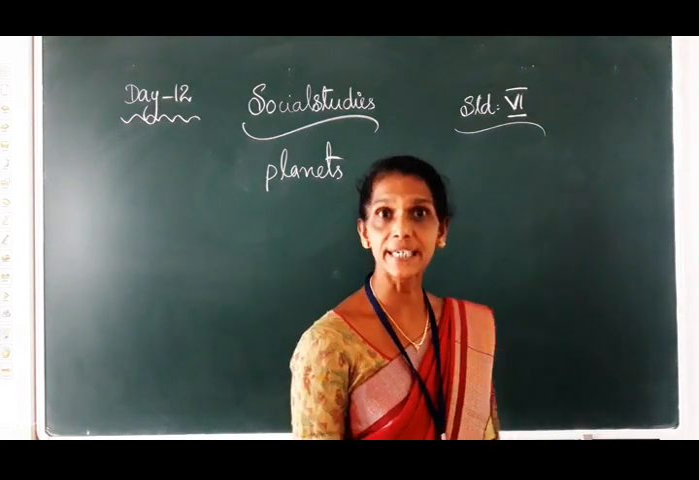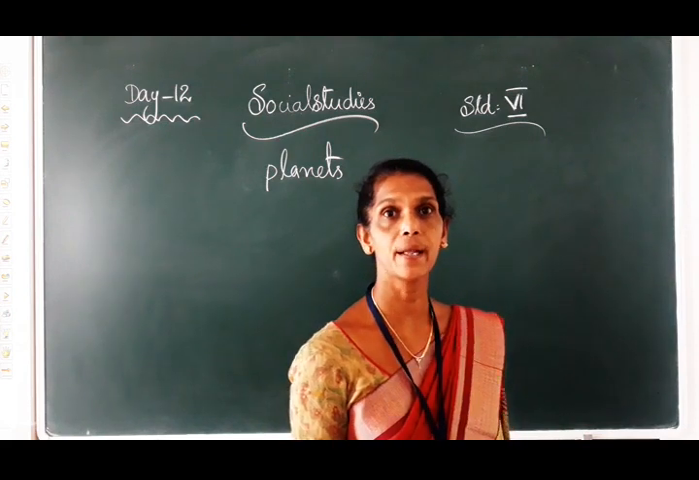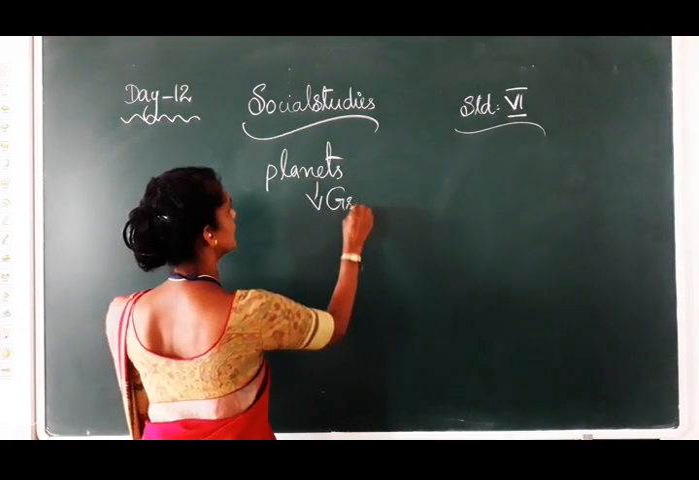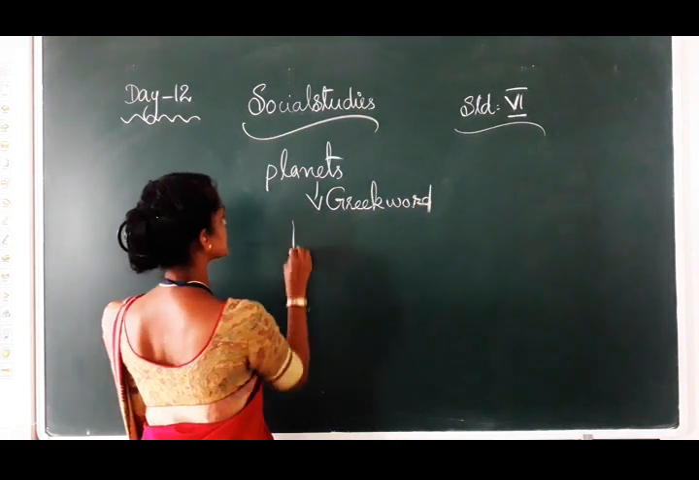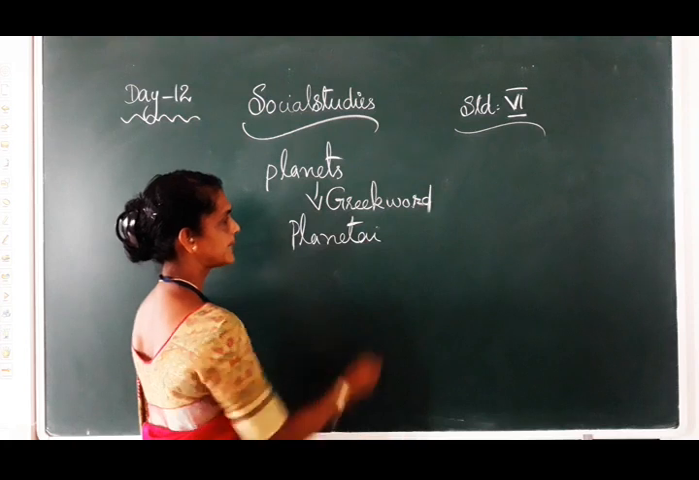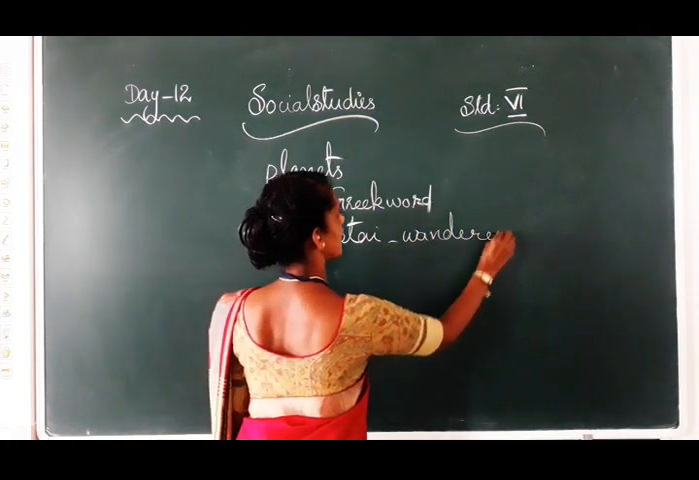Children, the word planet comes from a Greek word, planetes. P-L-A-N-E-T-A-R. That's the meaning, wanderers. W-A-N-D-E-R-E-R-S.